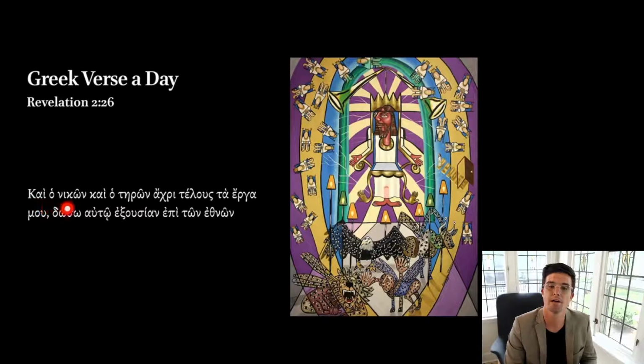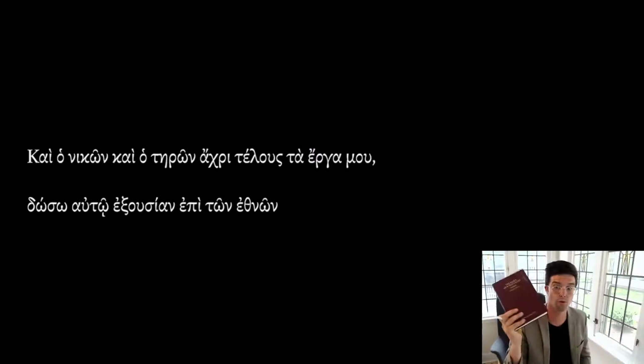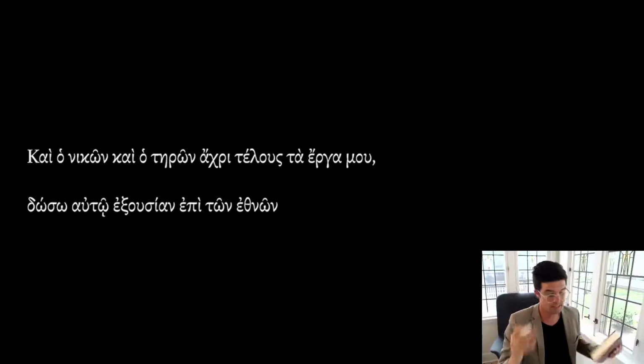Kai ho nikon, kai ho teron, achri telous ta erga mou, doso auto exousian epi ton ethnon. So at this point, go ahead and pause, working from your Reader's Edition, and see what you can make of a translation here before unpausing, and I jump back in and give you some help.